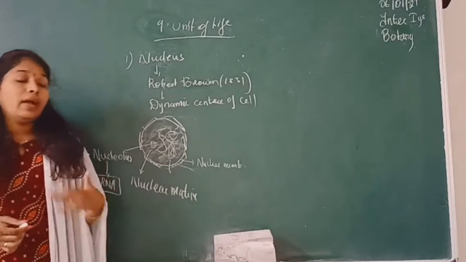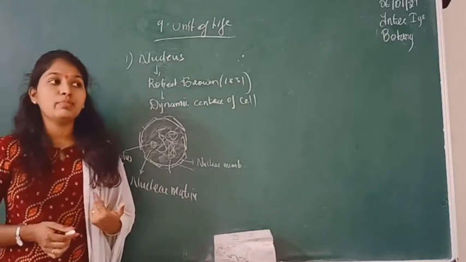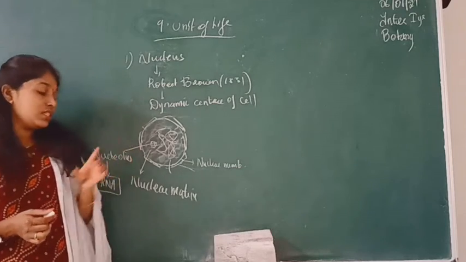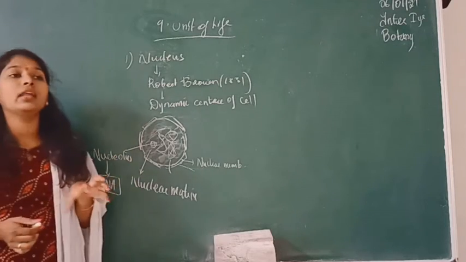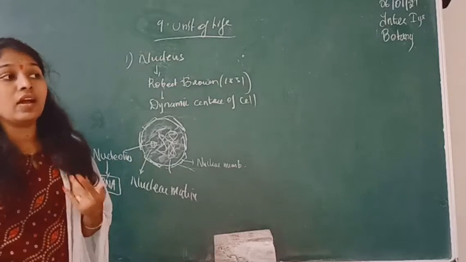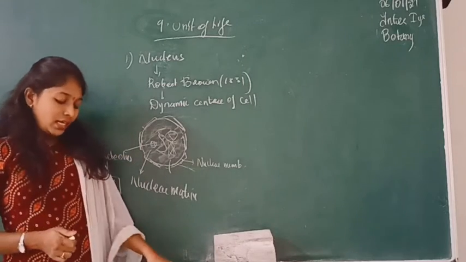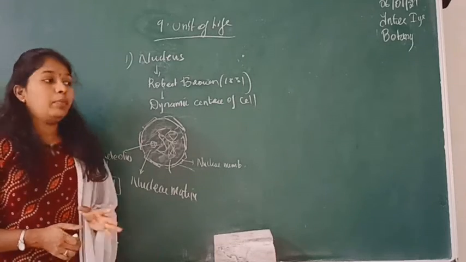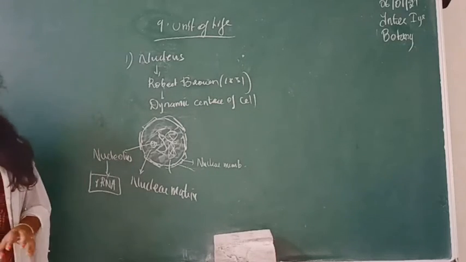Okay. Chromatin matter contains chromosomes, basic histones, proteins. The main important function of this nucleus is it controls and coordinates the dynamic life activities, and it helps in heredity, and it is also useful in the process of reproduction.